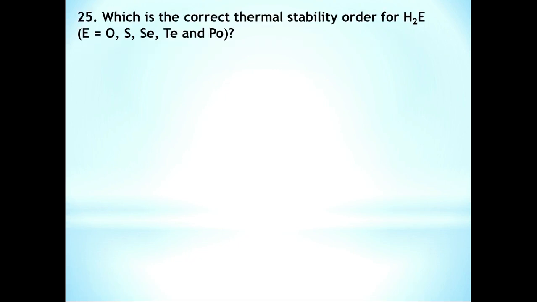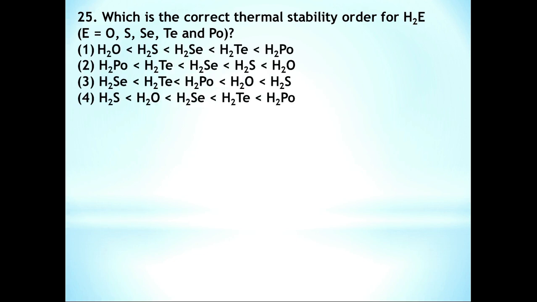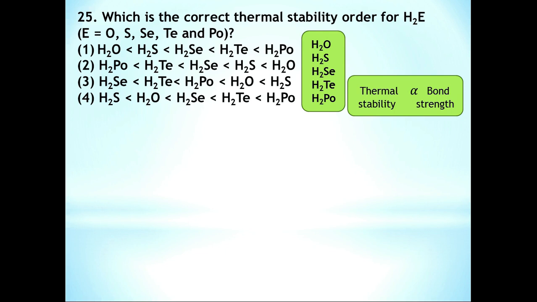Question number 25. Which is the correct thermal stability order for H2E? Here E is oxygen, sulfur, selenium, tellurium and polonium. And the options have different orders. Thermal stability is directly proportional to bond strength. Here, from oxygen to polonium, atomic size is increasing. So, as atomic size increases, the bond length increases. Bond length increasing means bond strength decreases. So, from O to Po, as the bond strength is decreasing, thermal stability also decreases.